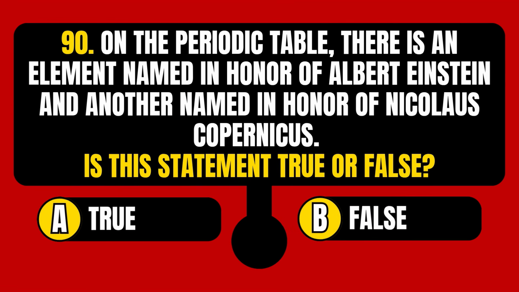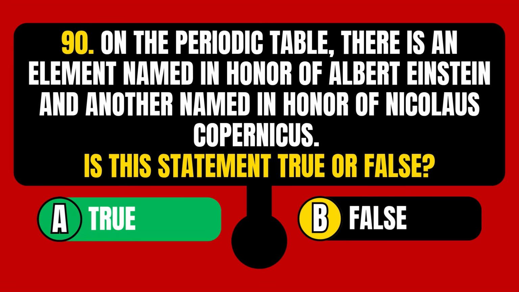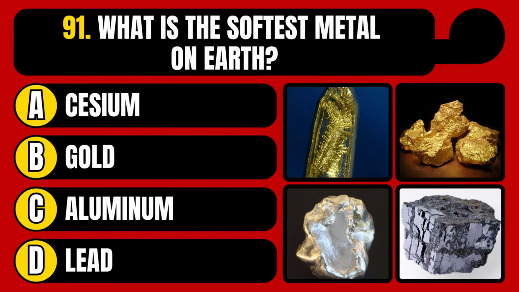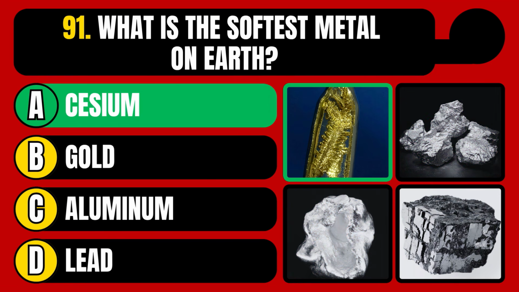On the periodic table, there is an element named in honor of Albert Einstein and another named in honor of Nicholas Copernicus. Is this statement true or false? The statement is true. What is the softest metal on Earth? Cesium, gold, aluminum, or lead? The correct answer is option A, cesium.